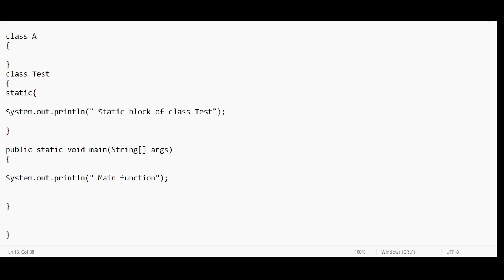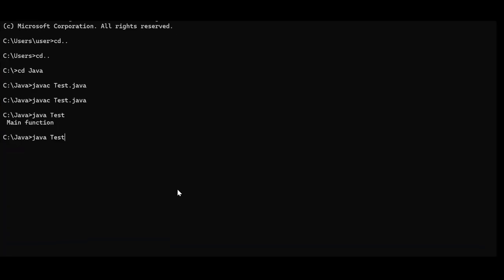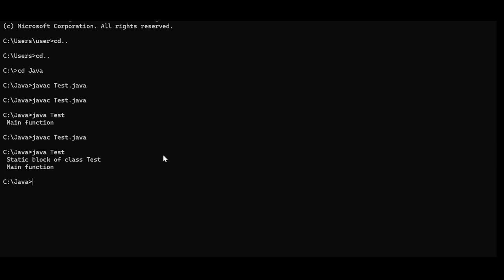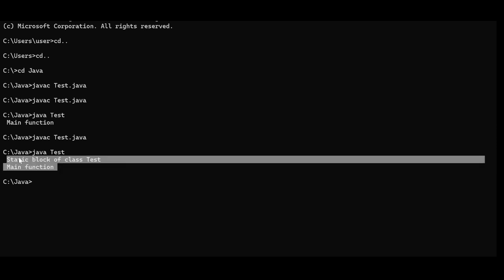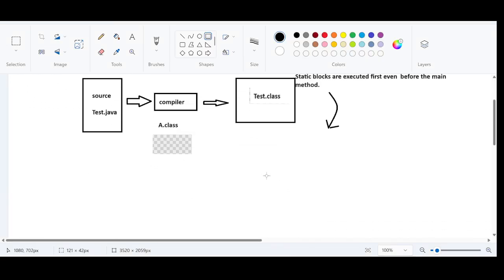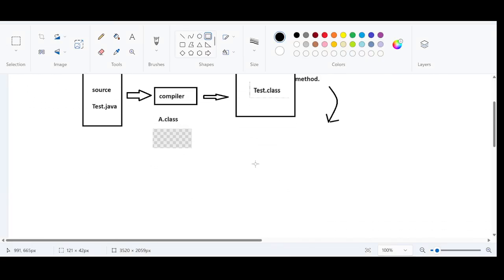So firstly, this will be executed. Let us run this program. Compilation successful. While running this code, this is what happened. Static block of the class test. So this is the output. Let me copy the output and paste it here. This is the output we got.